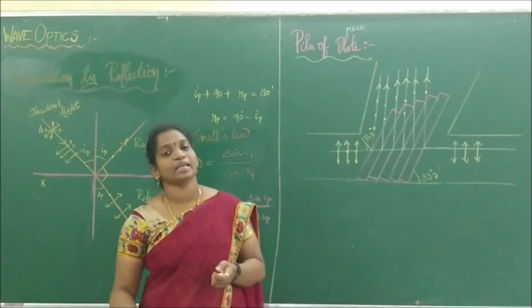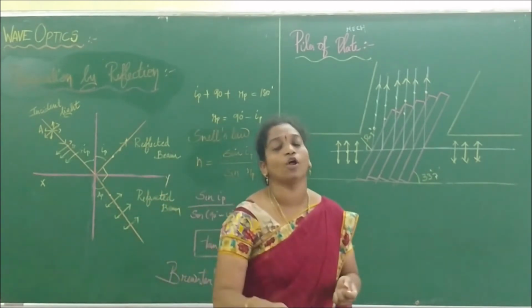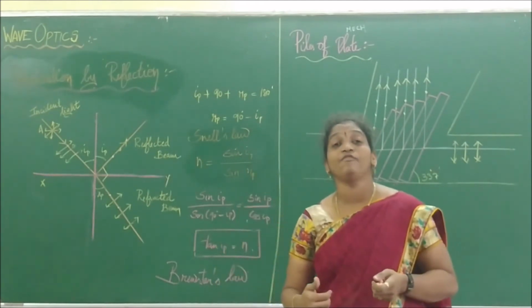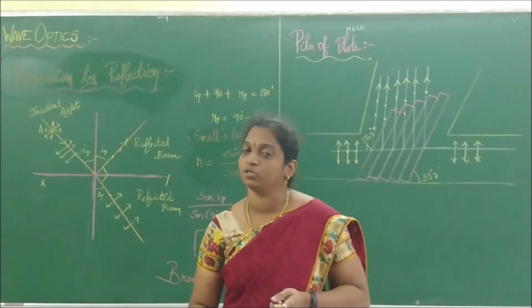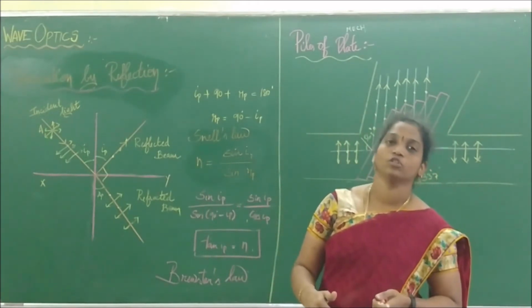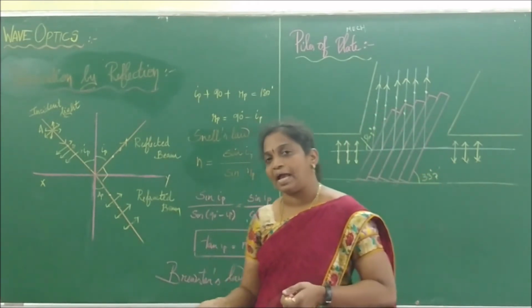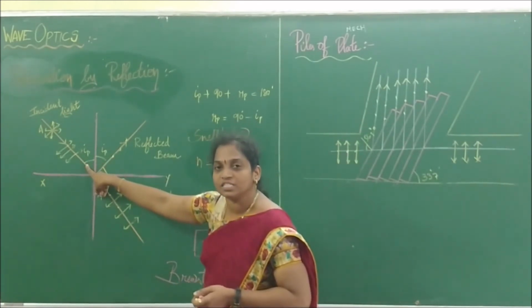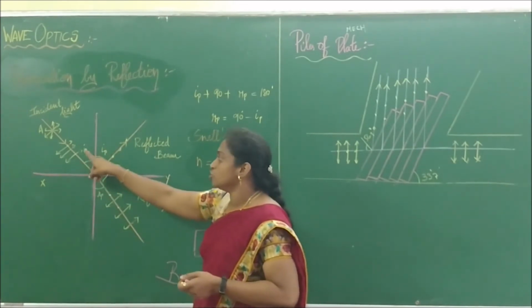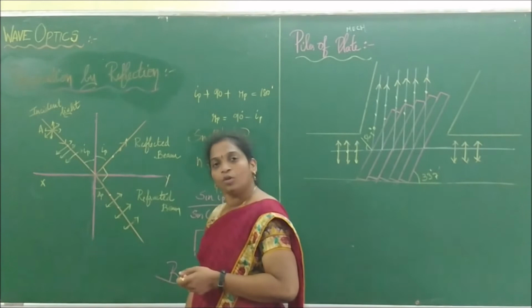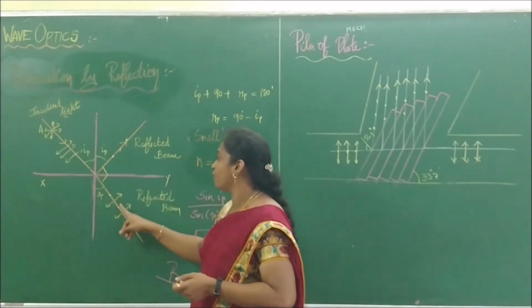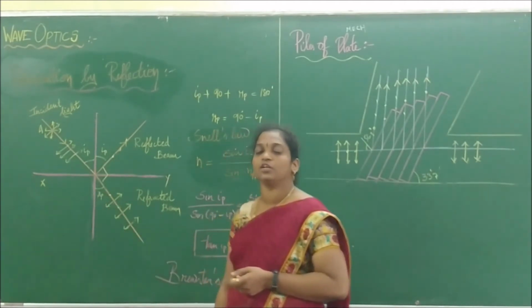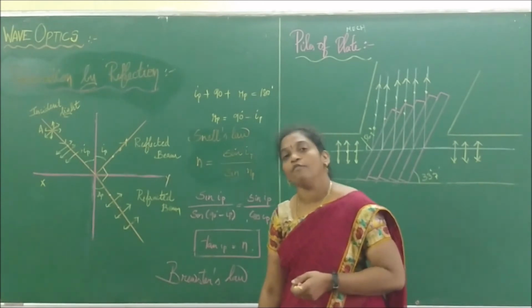So how to find a polarizing angle? This is very easy. When I make a ray fall on the reflecting surface, we see it partially reflected and partially refracted. When both the reflected and the refracted rays are 90 degrees to each other, then the angle at which the incident light falls on the plate is said to be what? The polarizing angle. We represent it as what? IP. We know that as per the law of reflection, the angle of incidence must be equal to what? The angle of reflection. So here IP means here also IP. Right? So then what is happening? The reflected and refracted rays are at 90 degrees, and we call this angle to the normal the refracted angle, said to be what? It is the angle of refraction.